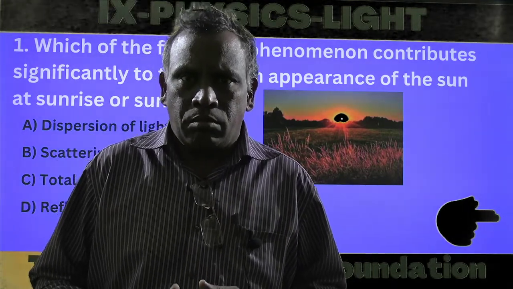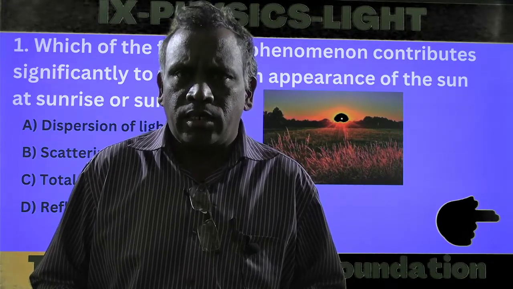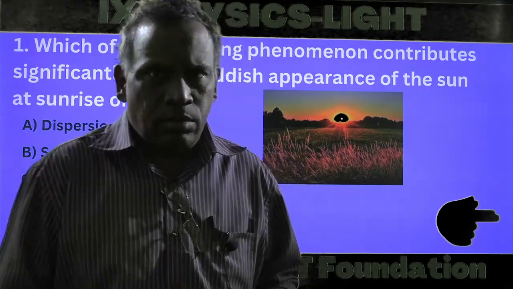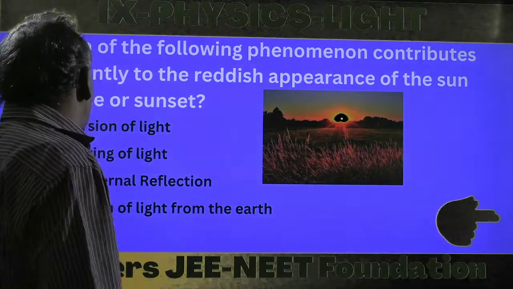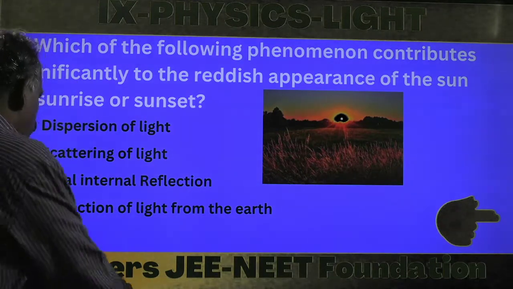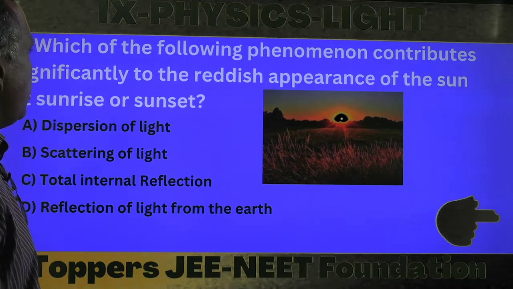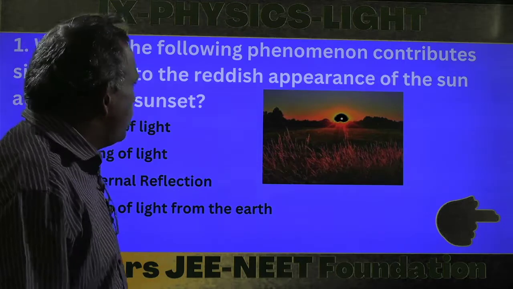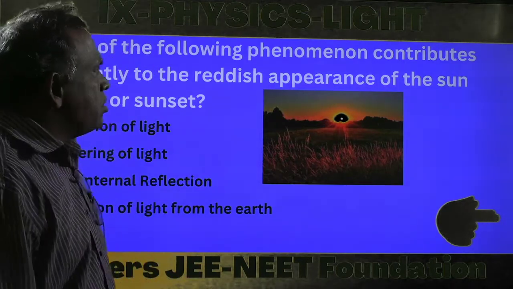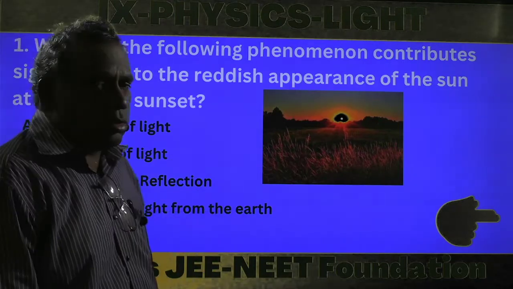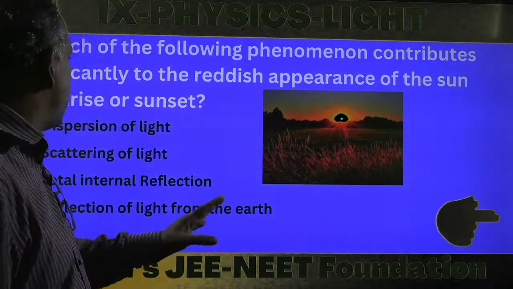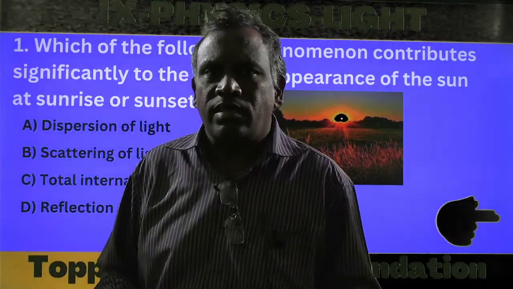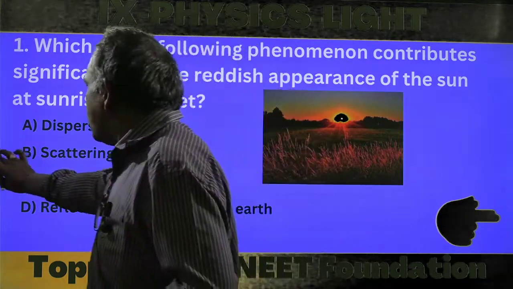There are some questions related to light that we are going to discuss in this session. Ninth Toppers light lesson. The first question: which of the following phenomena contributes significantly to the reddish appearance of the sun at sunrise or sunset? The reddish appearance we observe of the sun during sunrise or sunset.